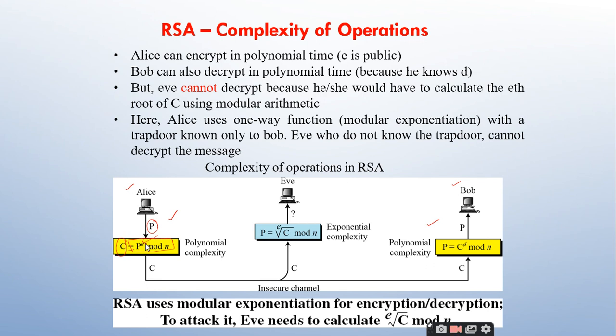I told you clearly that in an asymmetric key cryptosystem you have to use the public key of the receiver to whom you are sending. For example, I want to send 100 rupees to Rajesh. If I want to encrypt that 100 rupees, I will take the public key of Rajesh, encrypt it, and send it to Rajesh.